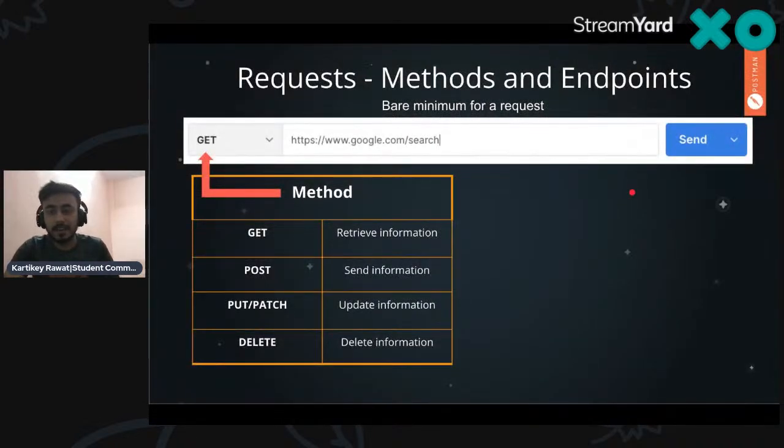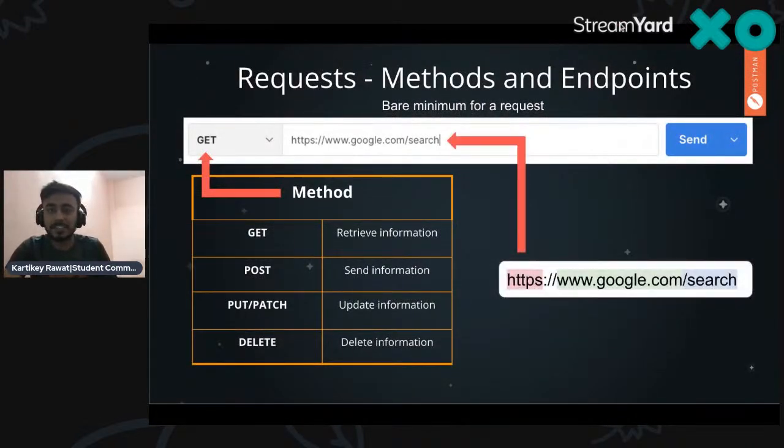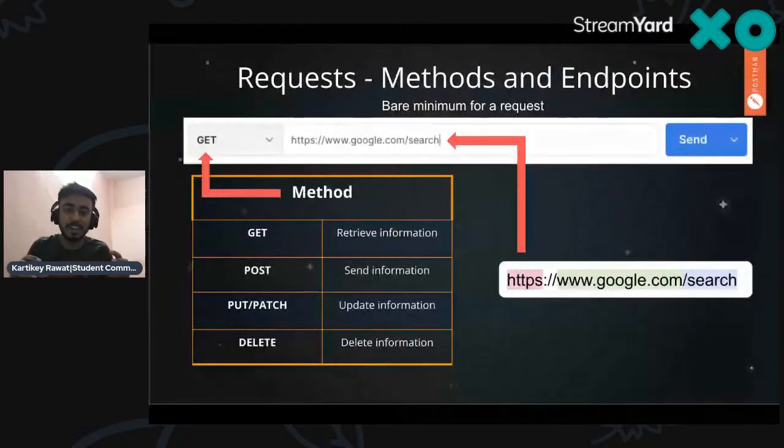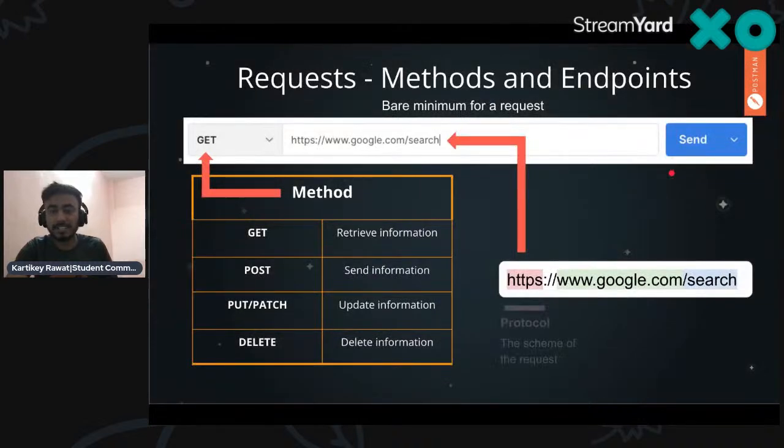And last, now let's go to the next one. That is the main structure of the whole endpoint, or you can say URL. As you're seeing, HTTPS is a protocol, www.google.com is a host, and last but not the least is search, right? So what does it actually mean?